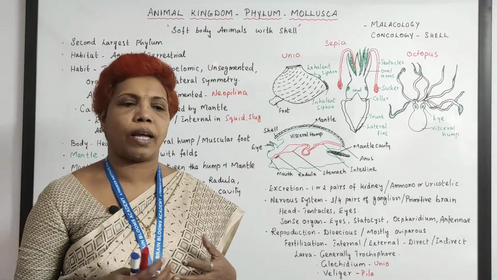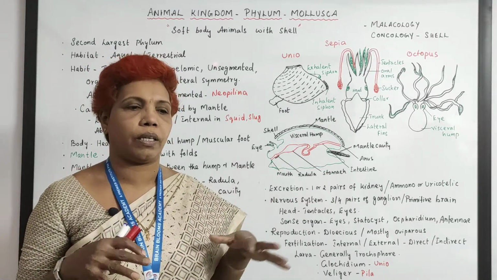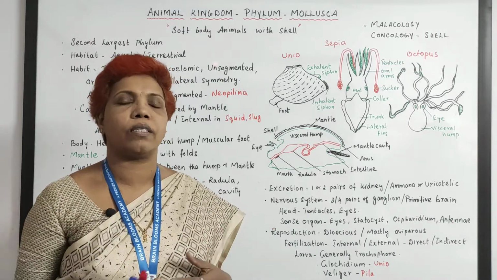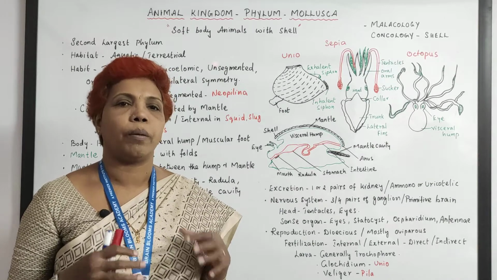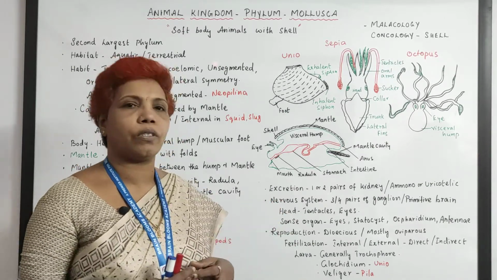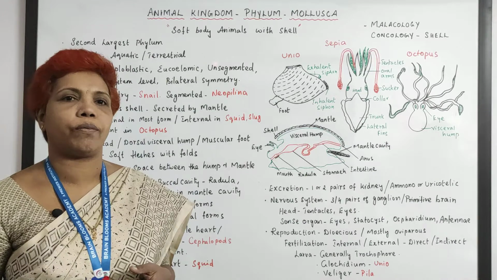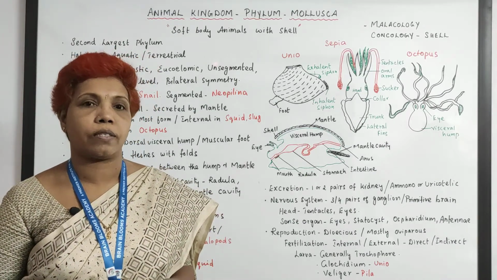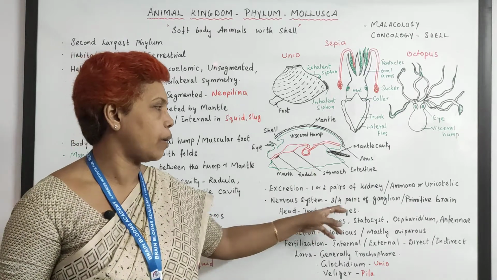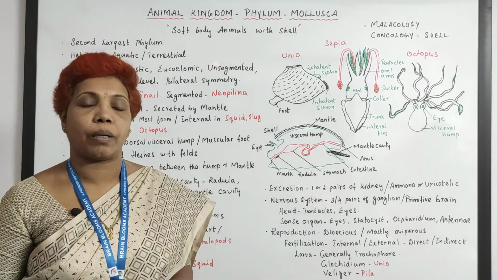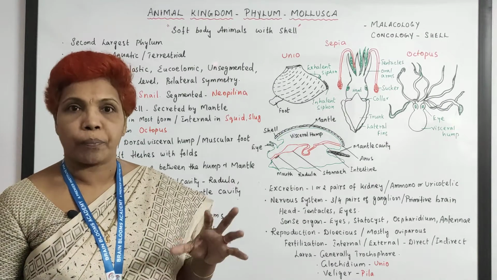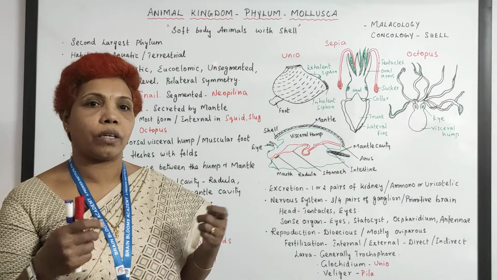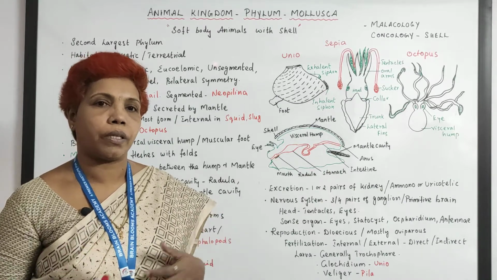It depends on the animal's habitat, either in water or on land. It may be ammonotelic or uricotelic. It depends on the place where it lives. And the nervous system is pretty well developed because the respiratory system is also well developed. In the nervous system they have ganglia, a pair of ganglia, and sometimes it is considered a primitive brain. The cords are well developed, and 2 or 3 cords carry the impulses.